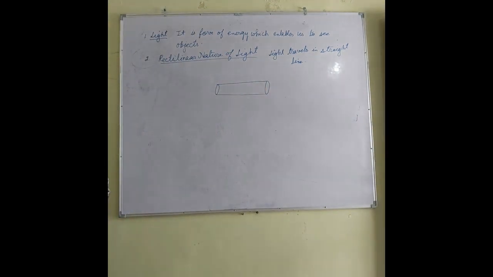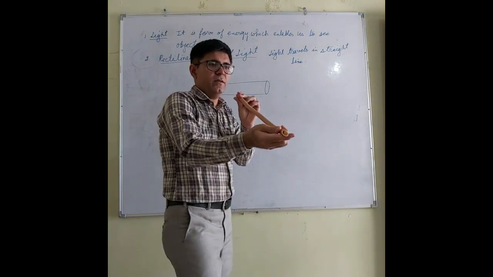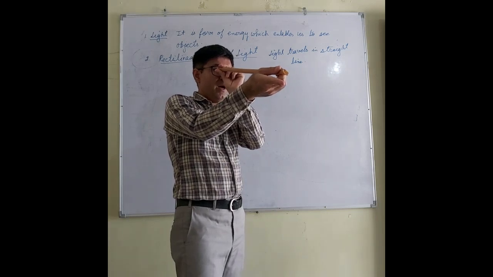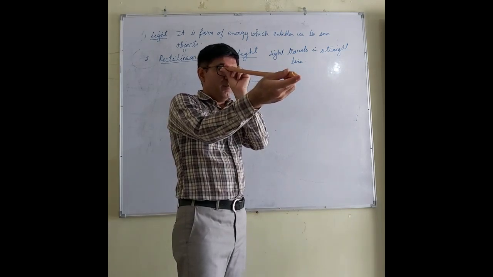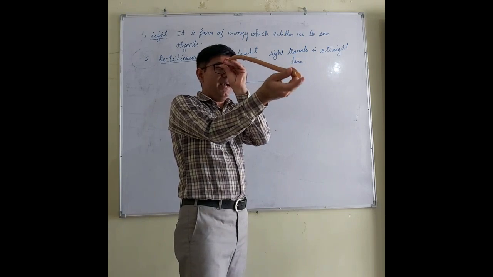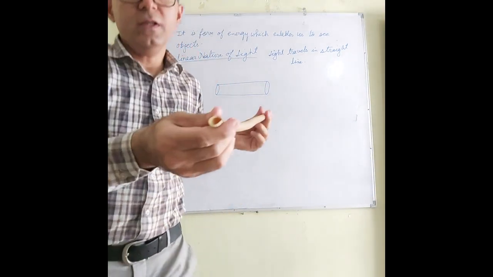Now this is the pipe. If I try to look through this pipe, I am able to see this finger in this, but when I bend this pipe, I am not able to see this. You can also see that this is the pipe. I think you can see a part of the whiteboard.